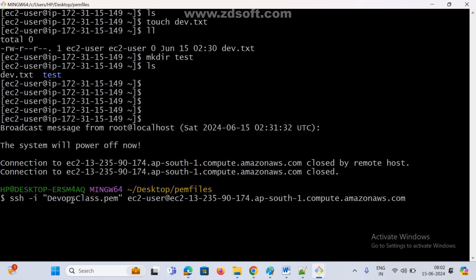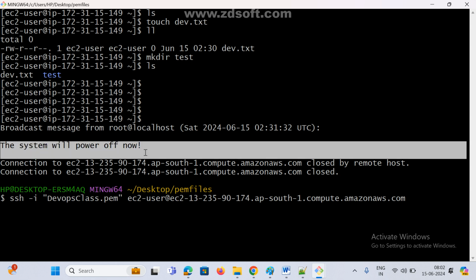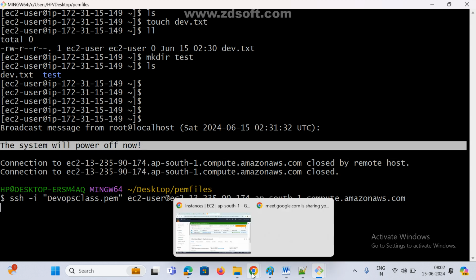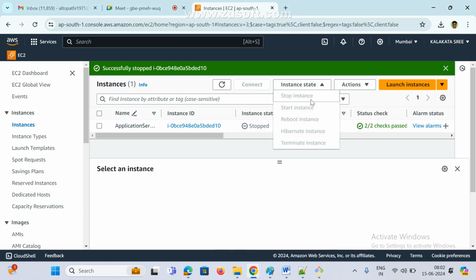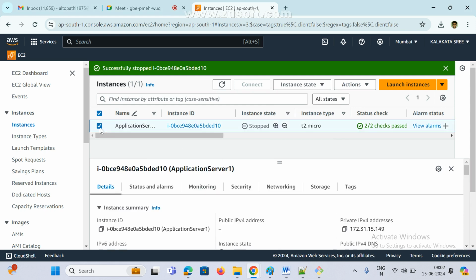We cannot connect, we are getting an error. See here, the system will power off. Whenever you need it again, what you need to do is come here, select your instance, go to instance state, and there is the option to start instance.